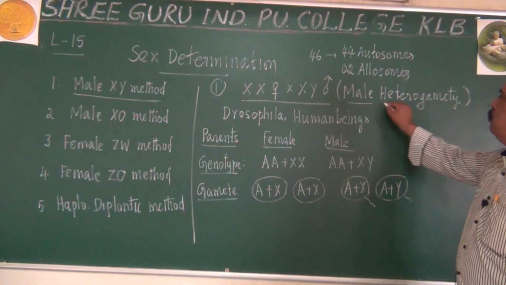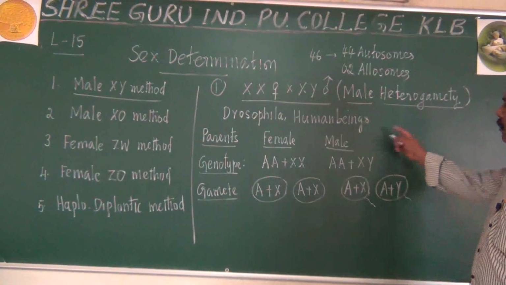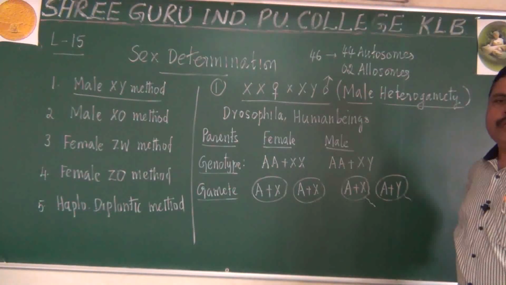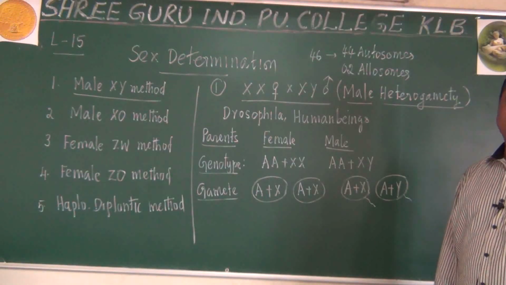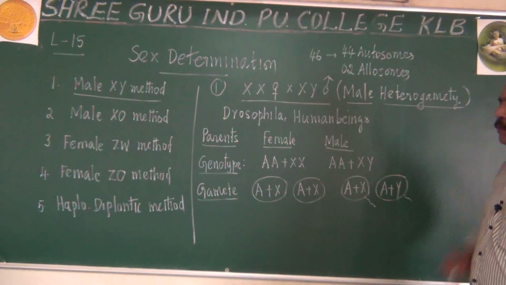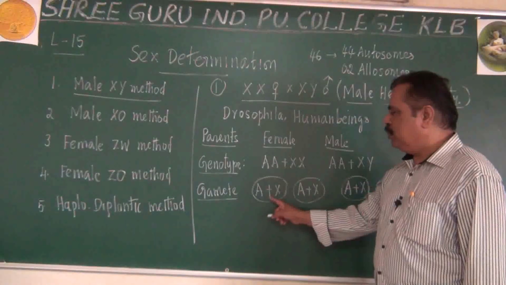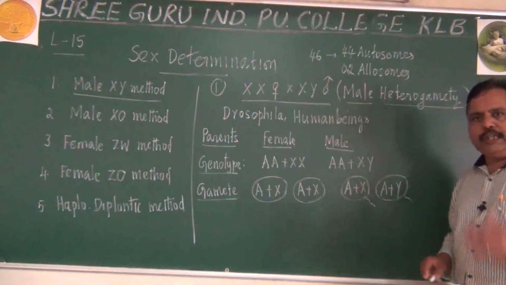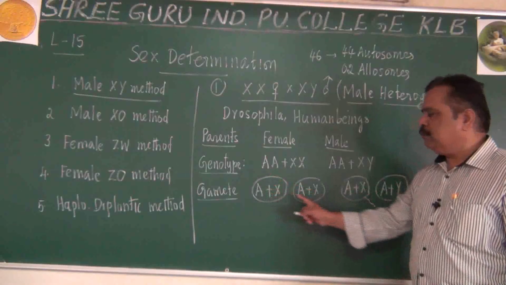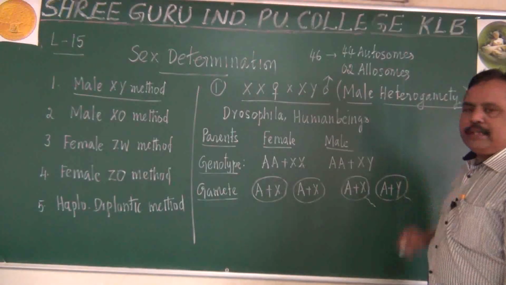If males are able to produce two different gametes, hetero means different, gametes means sex. If males are able to produce two different gametes, it is called male heterogamety. What are those two different gametes? One type is with X, another type is with Y. I hope you got this point. Females are producing A plus X, males are producing A plus X and A plus Y also. Females are producing similar type, homogamety, but XY means male heterogamety.